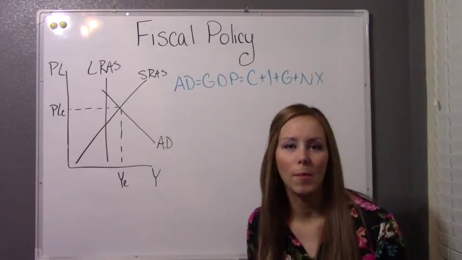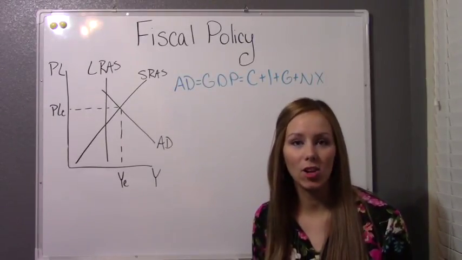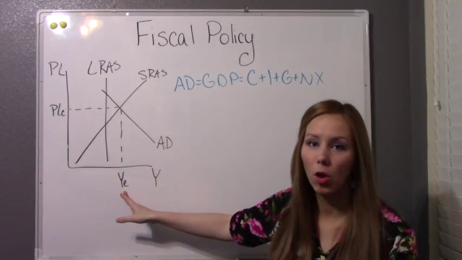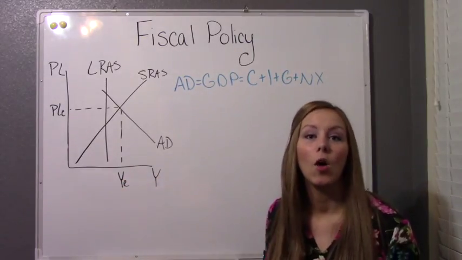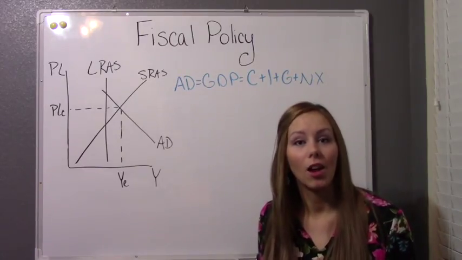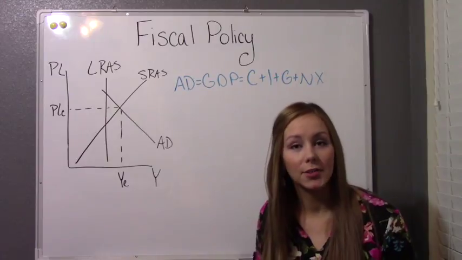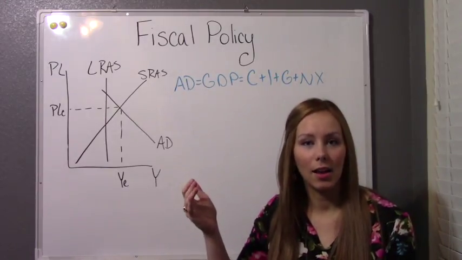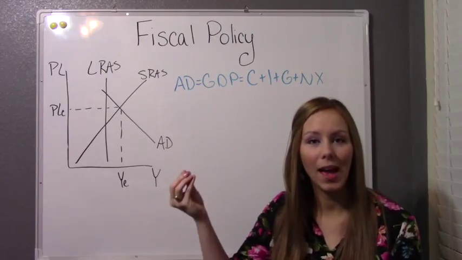The other time you might have automatic stabilizers is when we're in an expansion. If you see this graph right here, we have a very low rate of unemployment. Our GDP is high. Now, when we're in an expansion, people are going to be making a lot of money. They're going to be doing really well. Because of our tax code, the more money you make, the higher rate you pay.